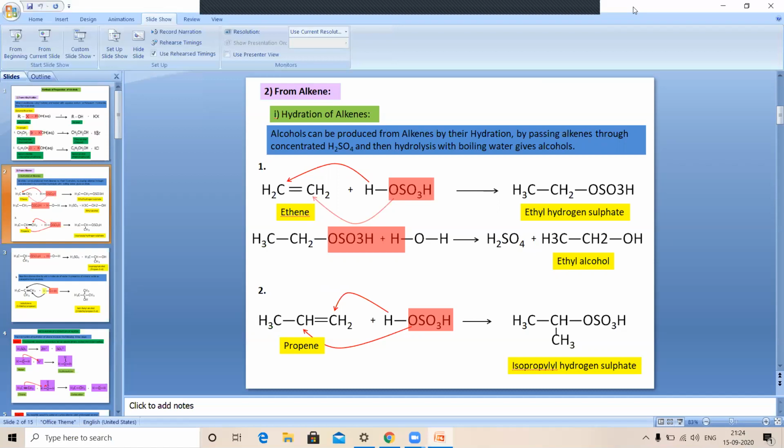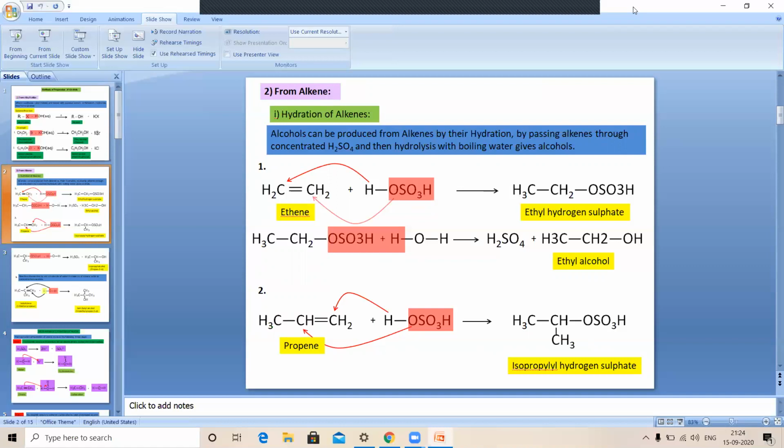Hydration of an alkene is carried out by passing an alkene through concentrated sulfuric acid, and we get the alkyl hydrogen sulfate, which on heating with water gives the corresponding alcohols. For example, when ethene is heated with concentrated H2SO4, ethyl hydrogen sulfate is formed.